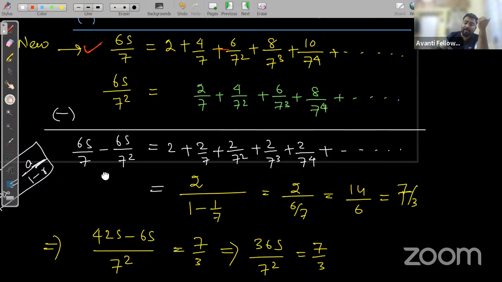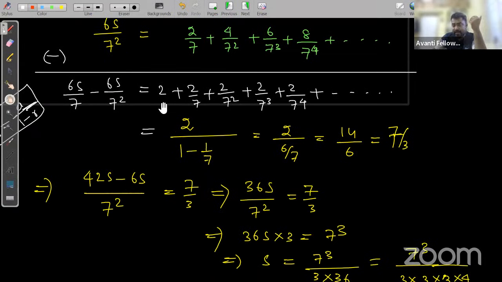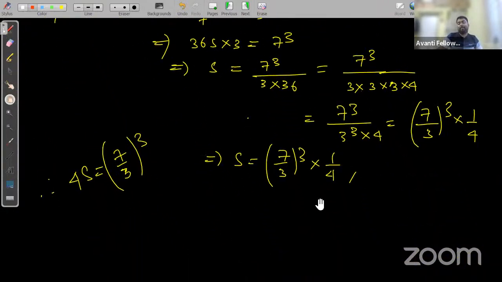After subtracting, you are getting an infinite GP on the right hand side, and apply the formula to find the sum of the infinite series. Then simplify and you will get the answer, that is 7 upon 3 whole to the power 3. Clear everyone?